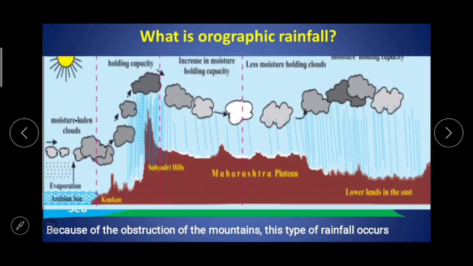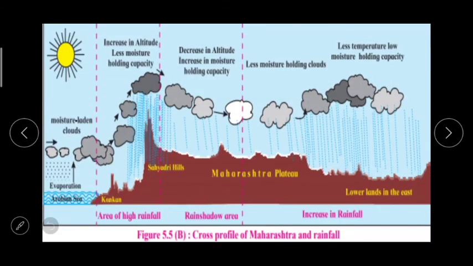Then to understand this in detail, figure 5.5 is given in our textbook, which is of cross profile of Maharashtra and rainfall. Based on this, questions are also given. So if you observe this figure very carefully, you can answer the questions. What type of rainfall occurs in Maharashtra? Where will the rain shadow area lie in Maharashtra? Considering the figure, estimate the rainfall of your district, discuss. So you observe this and try to answer the questions.